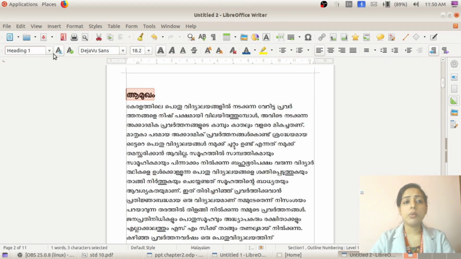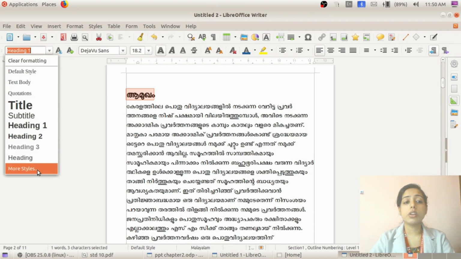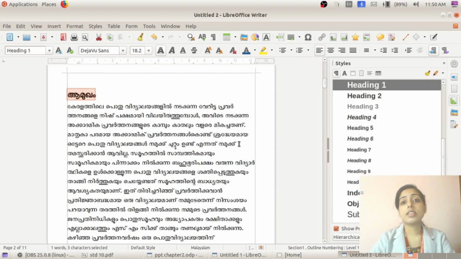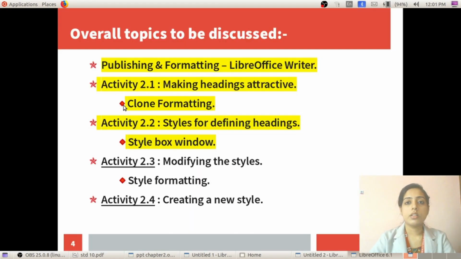In the style box there is another option called more styles. When you click on this more styles option, you can see the style window. And in this style window, there are 6 tabs. This activity will be discussed in the next class. So in today's session, we have discussed 2 activities. What preparations should be done while formatting? The font style, font size, font color, everything should be in a uniform manner.